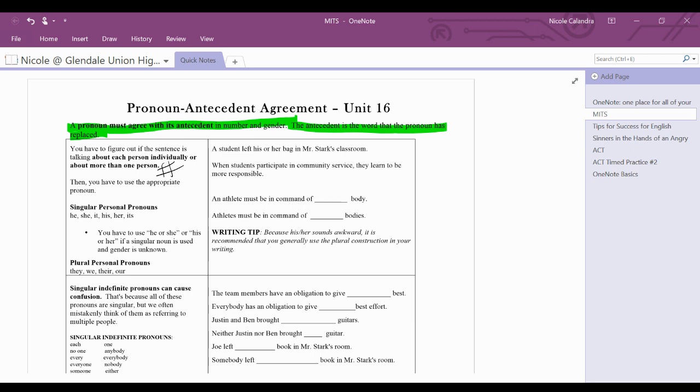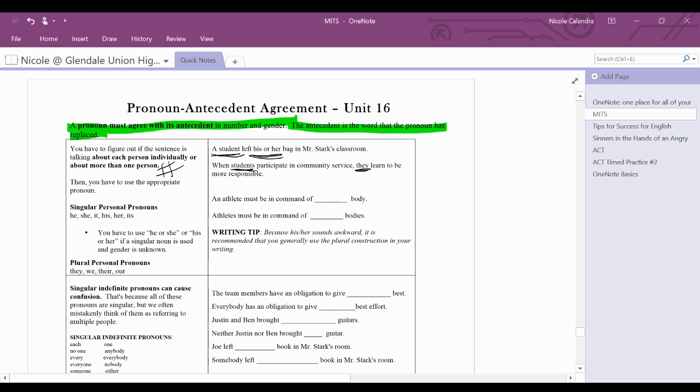Okay, so let's take a look here. A student left his or her bag in Mr. Stark's classroom. So we have a student, that's one. So if this is just one, then we need a singular pronoun. So a student left his or her bag. Okay, so one student gets a singular pronoun. Now, when students participate in community service, they learn to be more responsible. They, so it's plural. So we have a plural, then we have a plural pronoun.